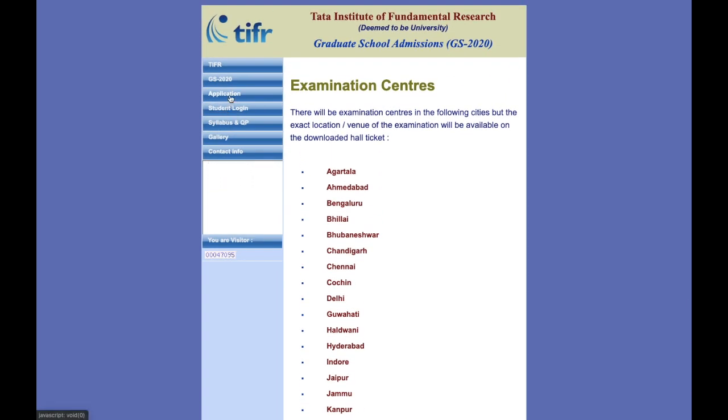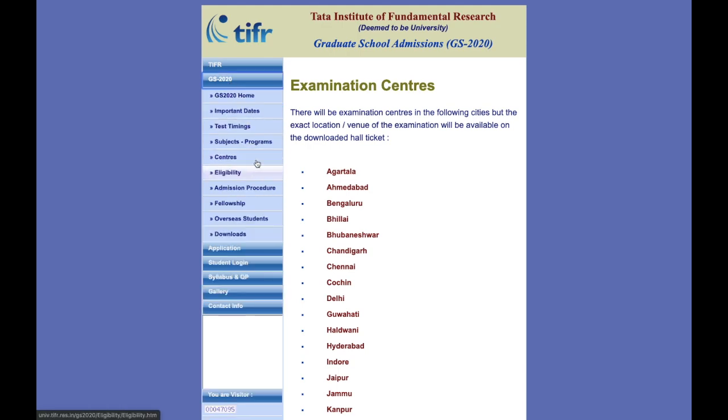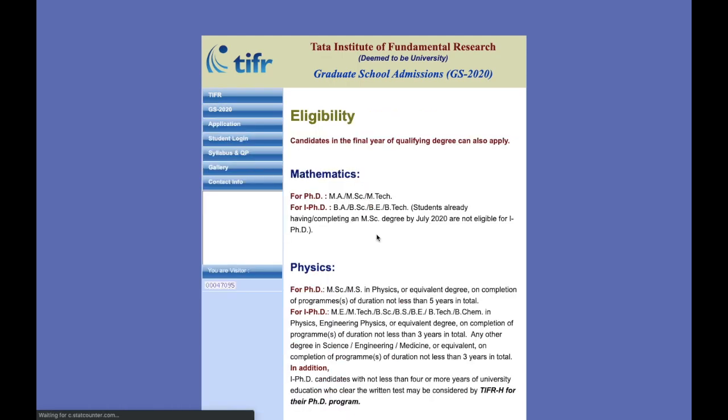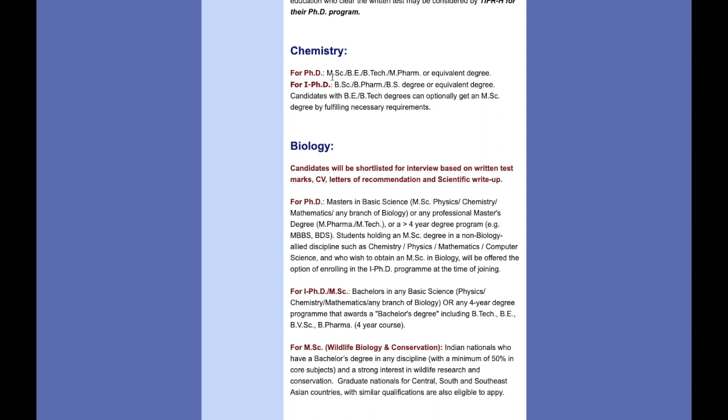So make sure that the exam center is quite near to your home place. Eligibility: for chemistry PhD, you should have an MSc, BE, BTech, M.Pharm or equivalent degree. You should at least have passed that, or be in the final year of your MSc, in the fourth semester. Right now you can be in the third semester, but by June 2020 you should clear your MSc. That is the eligibility criteria.